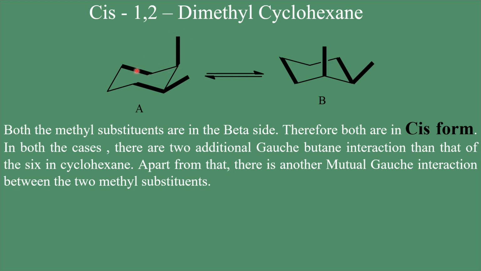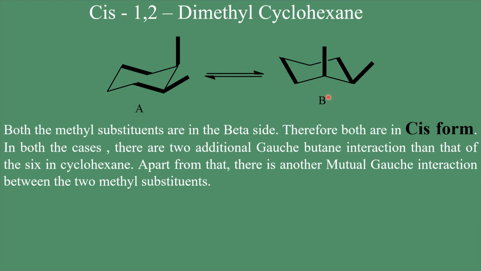This is forming another butane, and these two bonds are having gauche butane interaction. Apart from these two gauche butane interactions with the ring, there is a mutual gauche butane interaction between these two methyl groups also. And all these gauche butane interactions are present in the B conformer also.